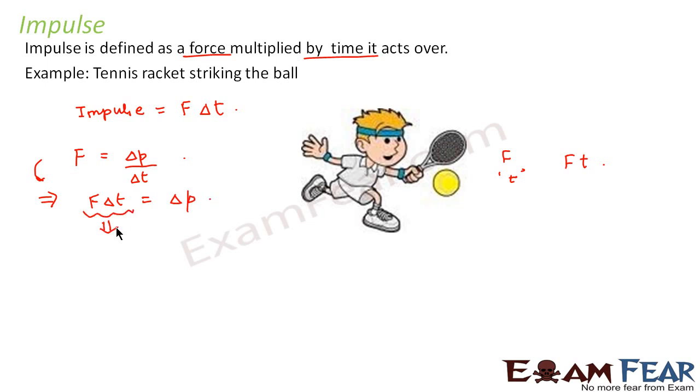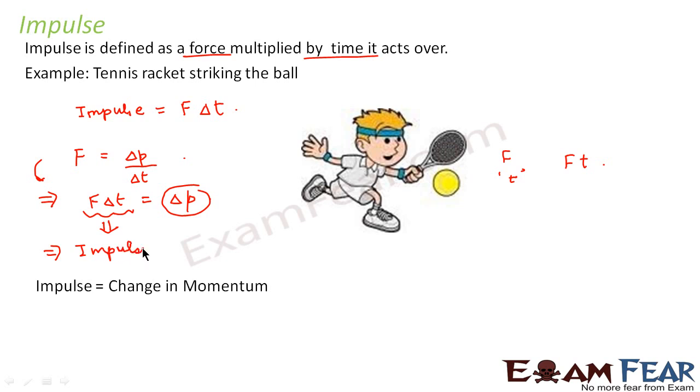Therefore we can say that impulse is equal to change in momentum. So we arrive at this conclusion that impulse is equal to change in momentum. Now that we have also talked about impulse, we are done with our Newton's second law.